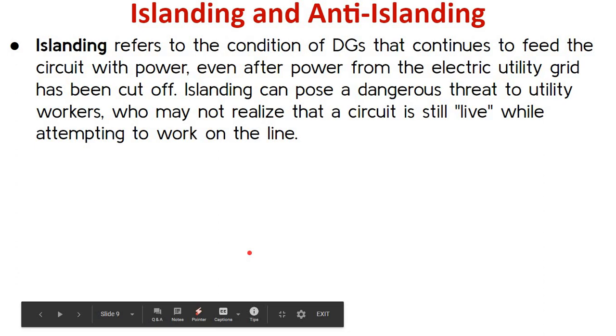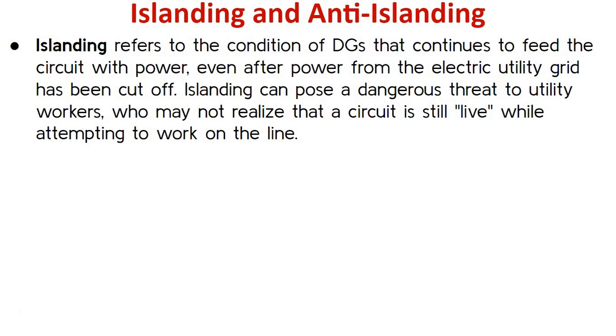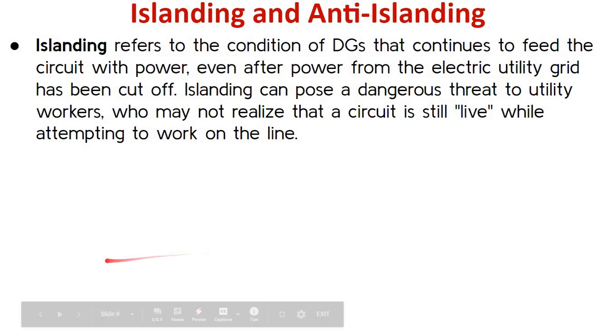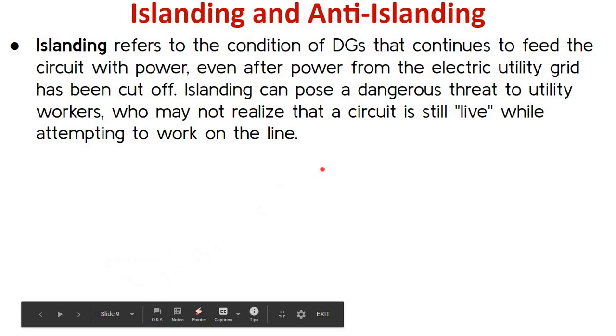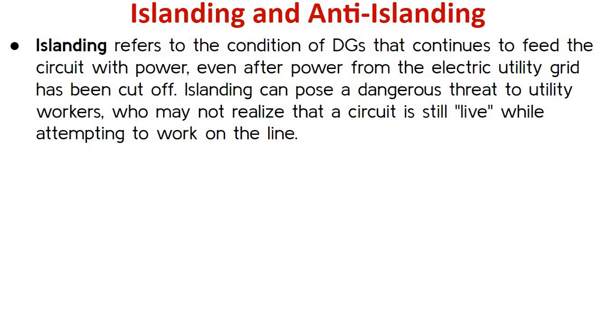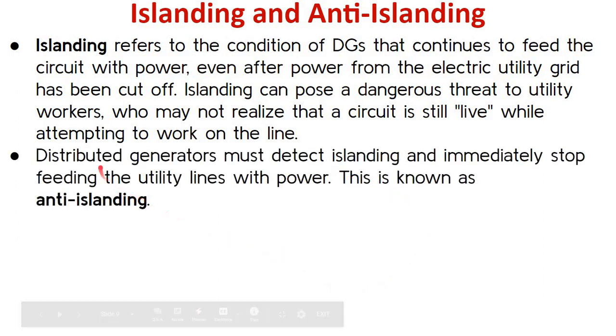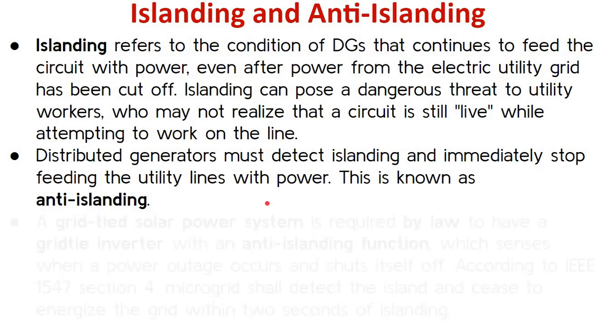Now this islanding can pose a dangerous threat to utility workers because they are not aware that the circuit is still live. So we need to make sure that whenever there is islanding, the microgrid should not energize any part of the utility. So distributed generators must detect islanding and immediately stop feeding the utility lines with power. And this is called anti-islanding.